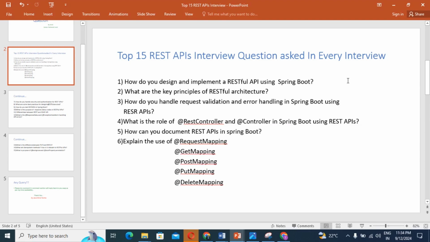Okay. Next, what is @DeleteMapping? DeleteMapping maps HTTP DELETE requests to a method, typically used for deleting resources. You got it, right? It is used to delete the resources. So these are all the annotations we generally use once we need to expose any API as per our requirement. That is question number 6.